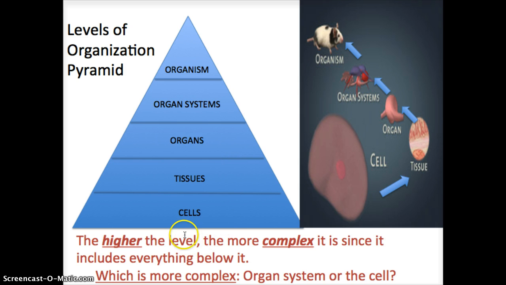And it says right here, the higher up you go on the pyramid, the more complex it is because it includes everything below it. So for example, tissues are more complex than cells because tissues include cells. Organs are more complicated than tissues because organs contain tissues and cells. Organ systems are more complex than cells because organ systems contain all 3 of them, whereas cells don't. Cell is the most basic part, right? So when I say which is more complex, organ system or the cell, organ systems will be more complex than the cell.